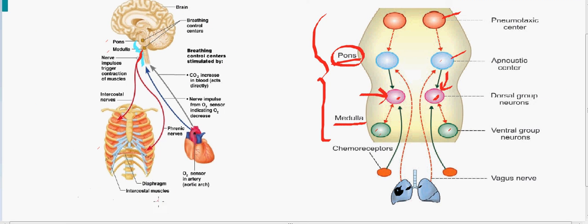So the pneumotaxic center is present over here. You can see it over here in the upper portion of the pons. They control the medullary centers as well. The pneumotaxic center also controls the medullary group of the neurons, because they have a certain control over the apneustic center.